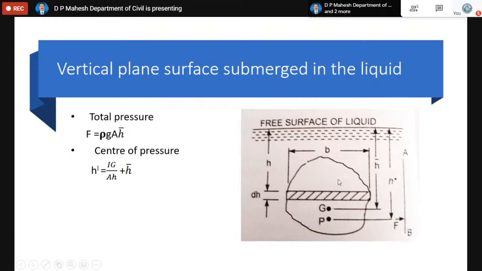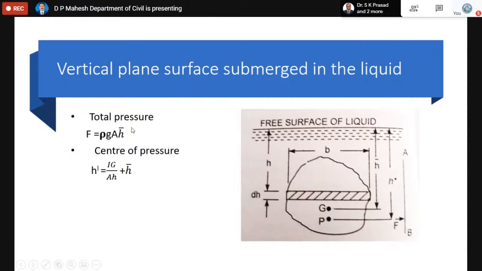Now we calculate the forces acting on the submerged portion. This is the direct formula to calculate the total pressure. It doesn't mean that it is a pressure, it is actually a force. Total pressure is the force acting on this submerged part when it is submerged vertically. G is the center of the submerged part. P is the point slightly below G where the force F will act. F is called the total pressure, and it will act at the point P. It always acts below the point G.